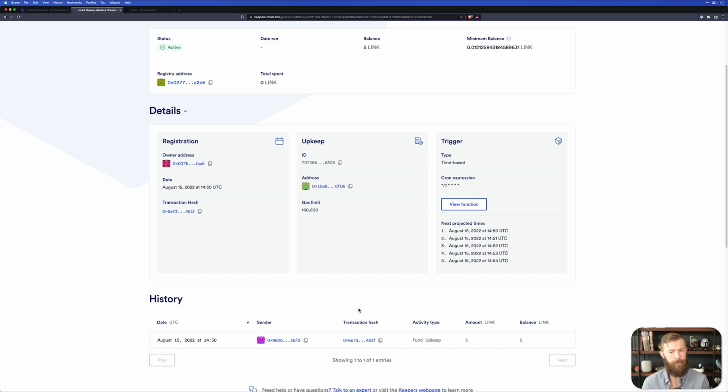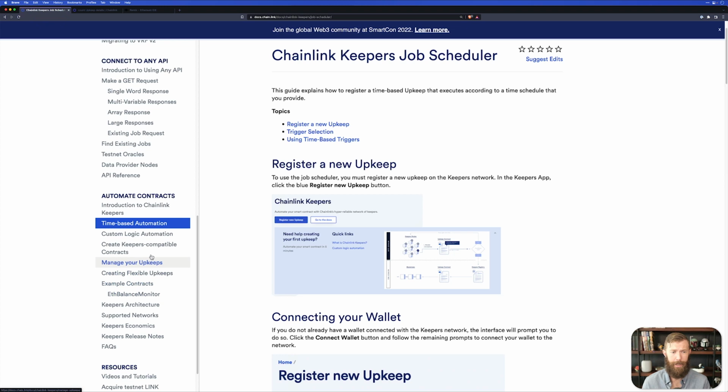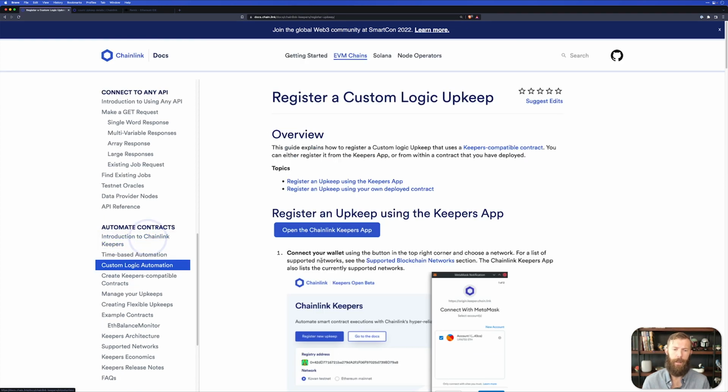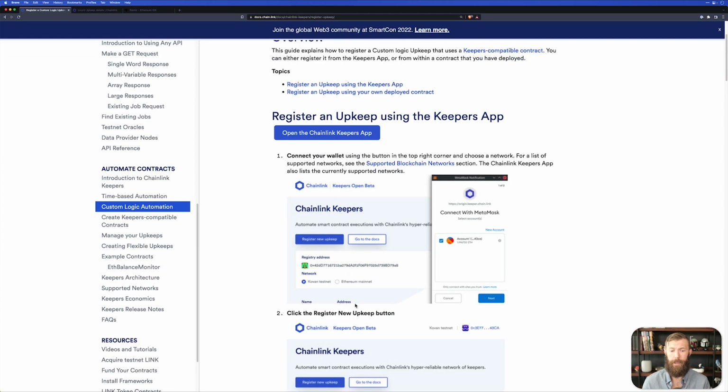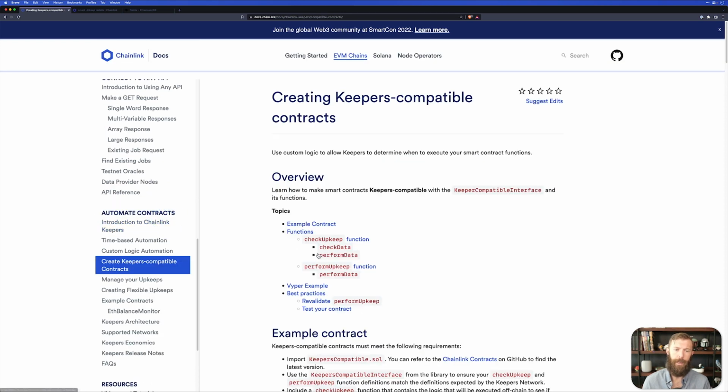Now, while we're waiting for this upkeep to run, let's head back to the documentation and take a look at custom logic. Again, we'll need to register a new upkeep, and we'll need to have a contract that is deployed that's a keeper compatible contract. So if we look at creating a keeper compatible contract, it requires 2 things.